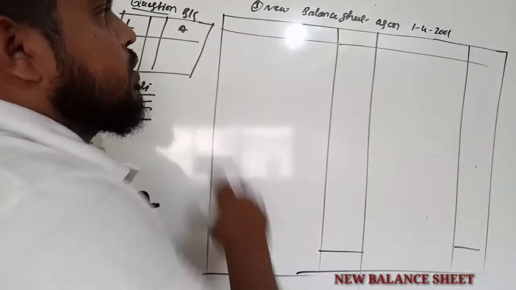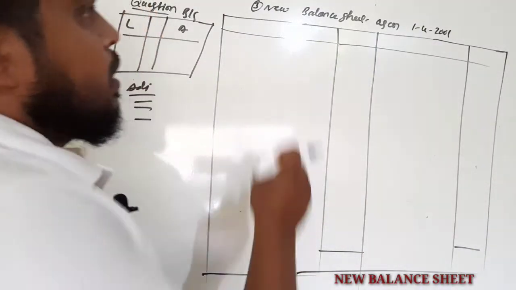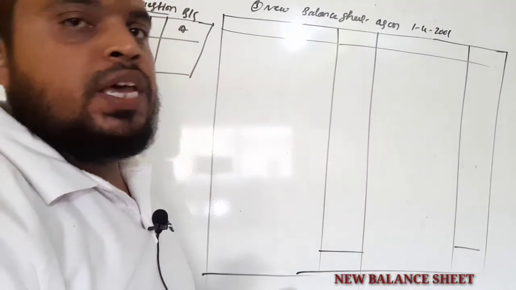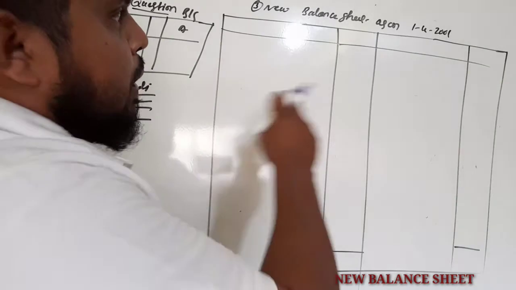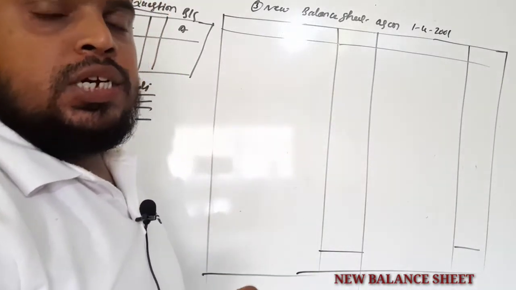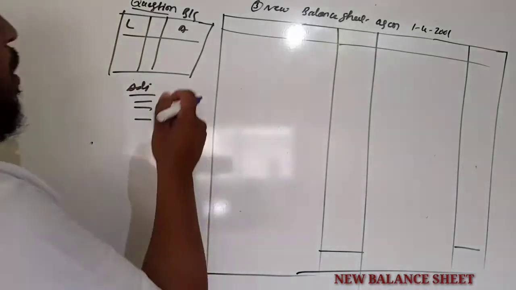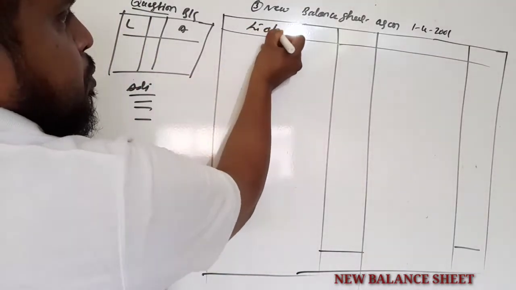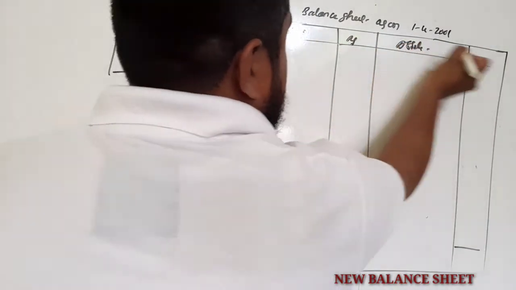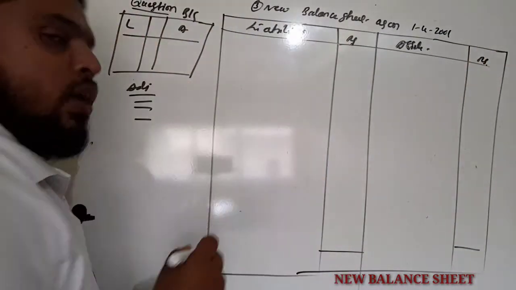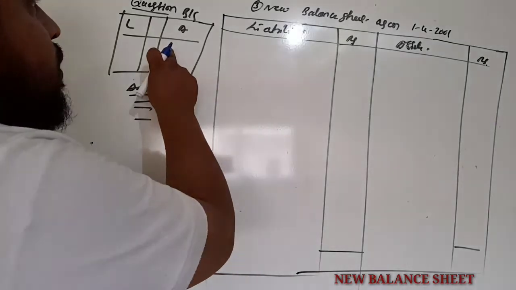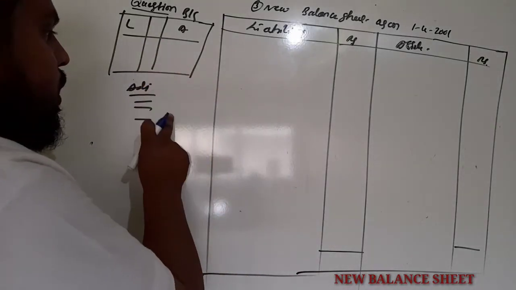So this is the third step under admission of a partner. So you have to prepare the new balance sheet. So this will be called the opening balance sheet of the new firm. So you know, the balance sheet is prepared with the help of the old balance sheet along with the adjustment. So liabilities and assets. So this is a horizontal format balance sheet. So the new balance sheet is prepared with the help of the old balance sheet and along with the adjustment.